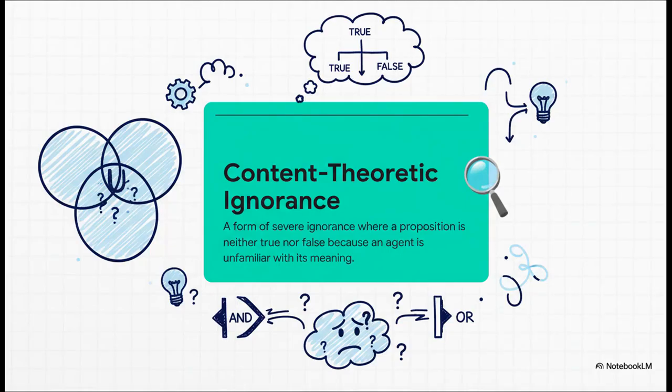So to formally capture this idea of severe ignorance, logicians had to get creative. One of the big breakthroughs was something called three-valued logic. It basically shatters the true-false binary by adding a third option, unknown. This lets a system represent a state where something isn't true or false for an agent simply because they don't have the context to even make a judgment.